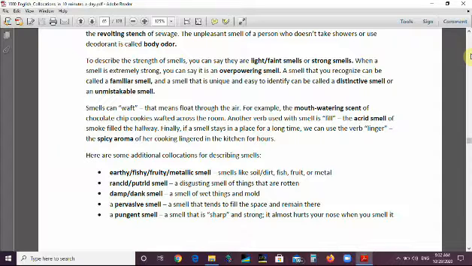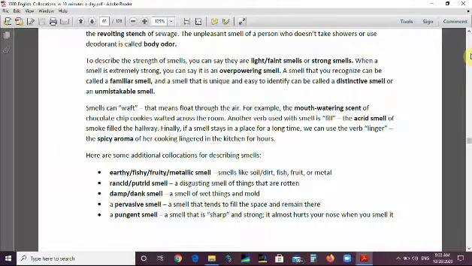We have earthy smell, fishy smell, fruity smell, metallic smell. So these are things which smell like soil, earthy, like fish, fishy, like fruit, fruity, like metal, metallic. We have rancid or putrid smell, a disgusting smell of things that are rotten. Damp or dank smell, a smell of wet things and mold.